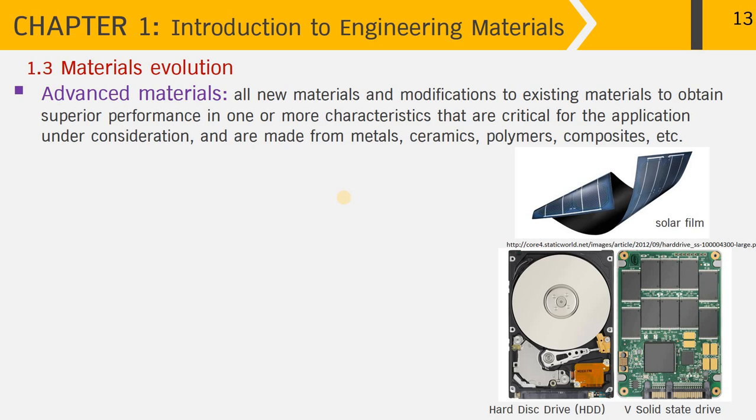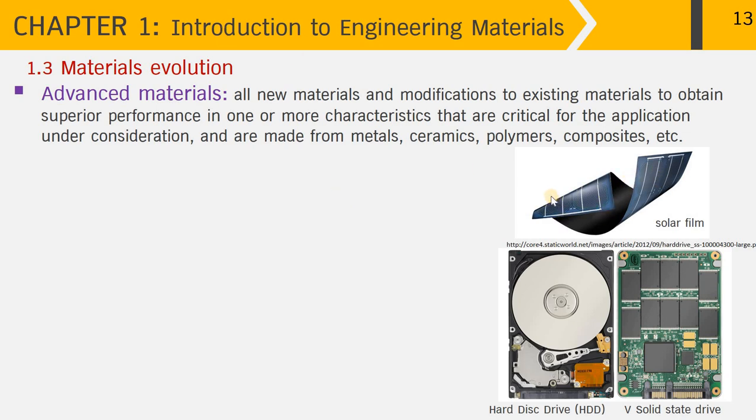So, for advanced materials, the term means materials and modifications to existing materials to obtain superior performance in one or more characteristics that are critical for the application that we want. And these advanced materials can be made from metals, ceramics, polymers, composites, or everything in combination.